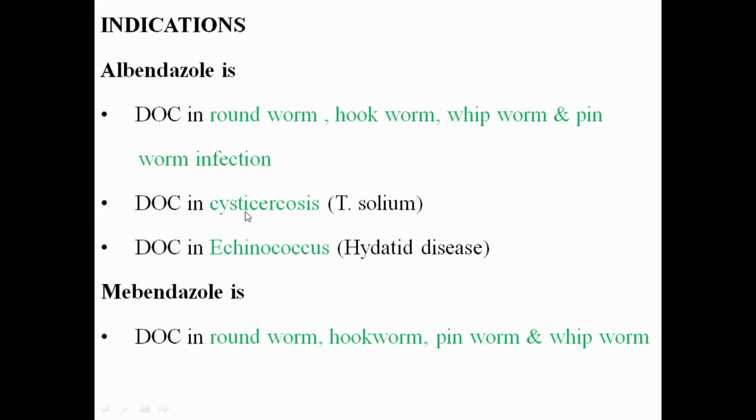Drug of choice in the cysticercosis, that is caused by the Taenia solium. Taenia saginata, Taenia solium, that is the tapeworm infection. And the drug of choice in the Echinococcus, that is caused by the Echinococcus granulosus. It's also called the hydatid disease. Albendazole is used for the treatment of the roundworm infection, hookworm infection, whipworm infection, the pinworm infection. Drug of choice in the cysticercosis and the drug of choice in the Echinococcus, that is also called the hydatid disease.